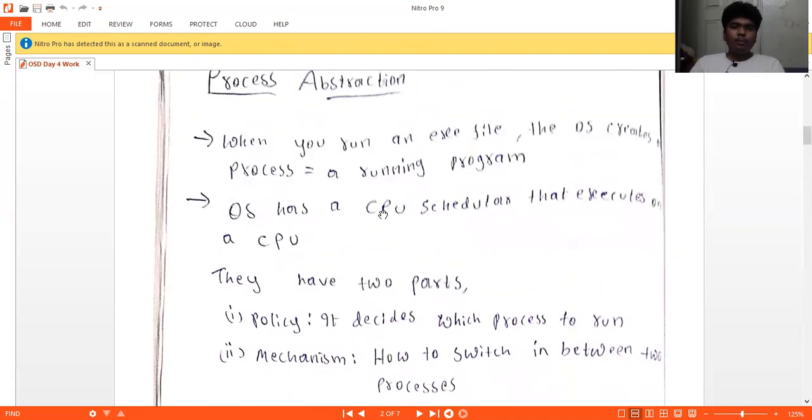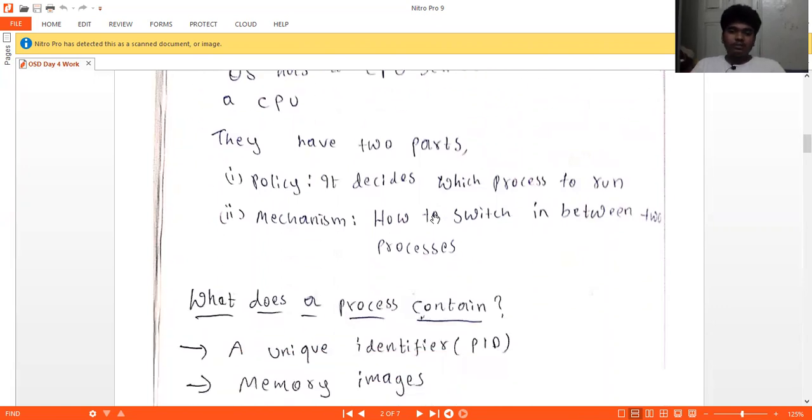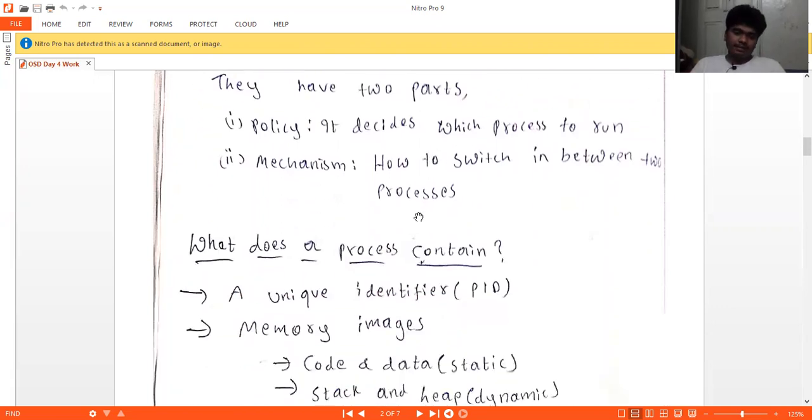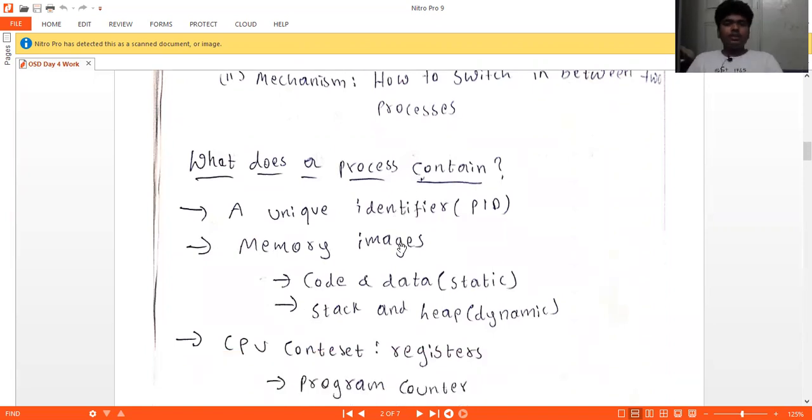So for this whole process, the scheduler plays an important role in fixing what should come first and what should come last. Then what does a process contain? A process contains a unique identifier. So let us consider a class of 10 students.